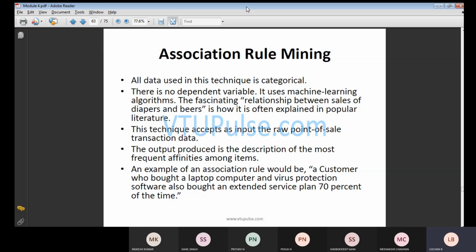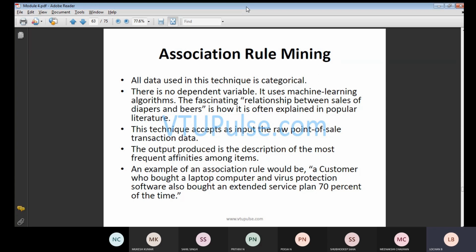The fascinating relationship between the sales of diapers and beers is how it is often explained in the popular literature. So they have taken two examples and considered the operations. This technique accepts as input the raw point of sale transaction data. If you want a real-time example, see the bank transactions per day. How many transactions happen in the bank? If you count, you will get more than lakhs. So you will be getting the transaction details.